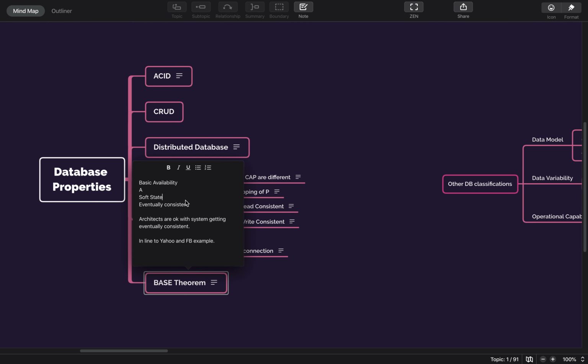What BASE is saying is that your system will be basically available. Whenever you are writing particular data in a database, it is not strictly available. So basically available, soft state, and eventually consistent.